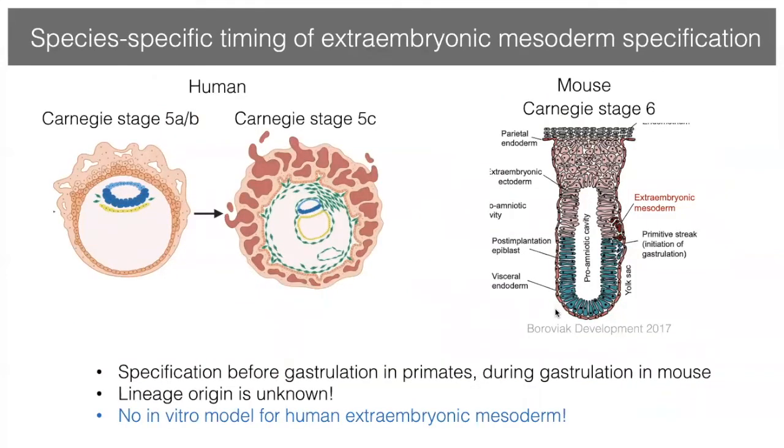One of the exciting things that is known is that the timing of extraembryonic mesoderm specification is species-specific. So in human, the cell is specified before gastrulation, but in mouse, the extraembryonic mesoderm is specified from the primitive streak during gastrulation. So these are important differences that we still don't understand. Also, the lineage origin of the extraembryonic mesoderm in the embryo is totally unknown. And importantly, there was no in vitro model for this important human extraembryonic mesoderm cell type.